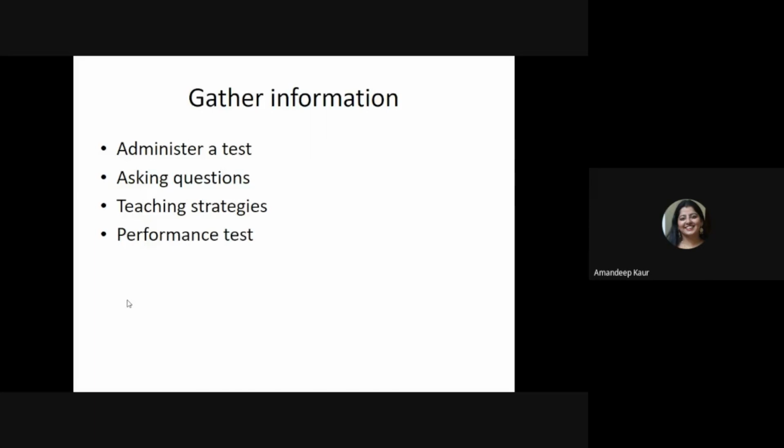There are a number of teaching strategies also by the use of which it is possible for me to gather information about student performance. Say, for example, in my session, we have discussed cooperative and collaborative learning strategies. Numbered head together is a cooperative learning strategy. Why? Because activity specification is provided by the faculty.